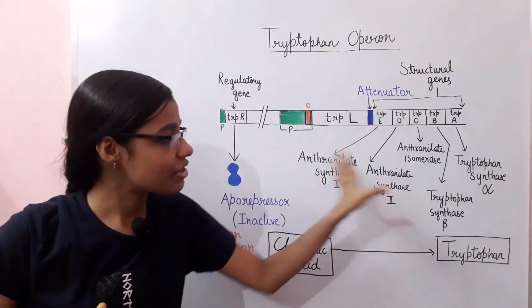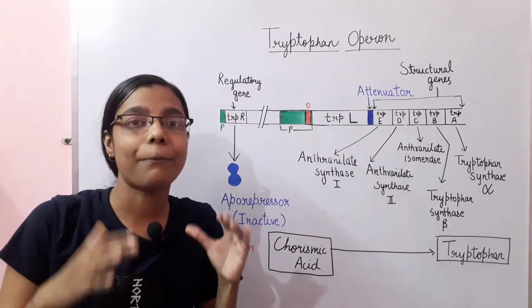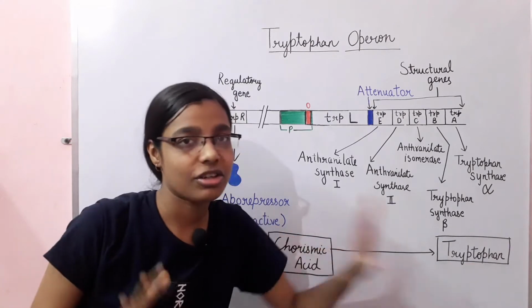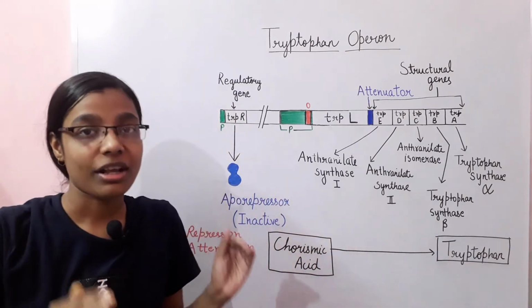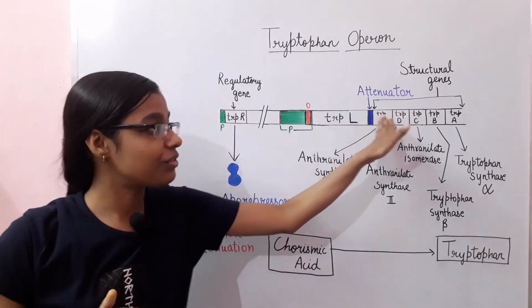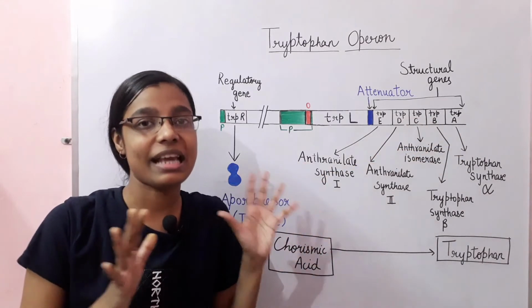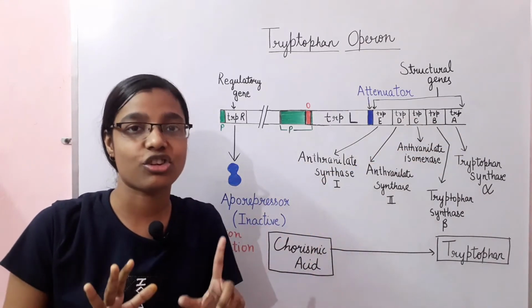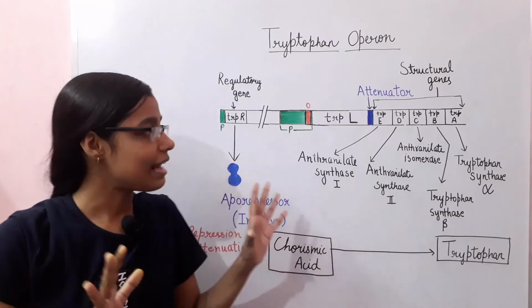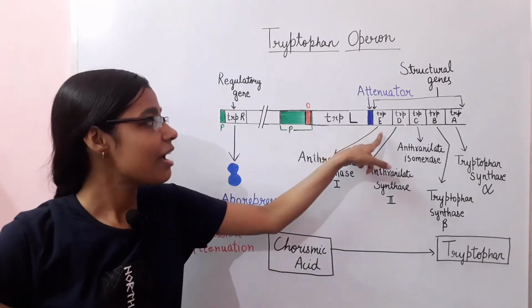Okay, so these enzymes are responsible for the biosynthesis of tryptophan. So the transcription and the translation of these structural genes is essential for the formation of tryptophan. Let's see what happens in this case.